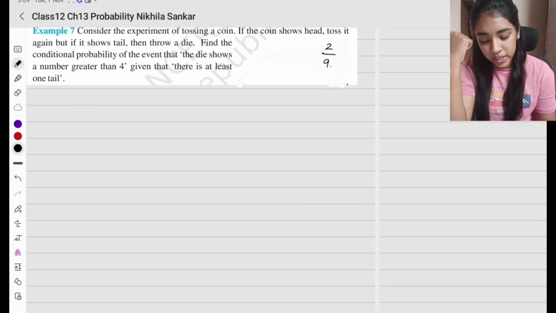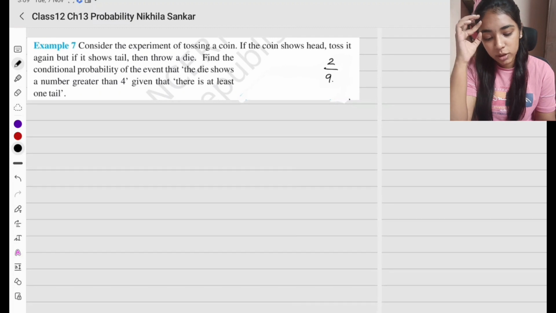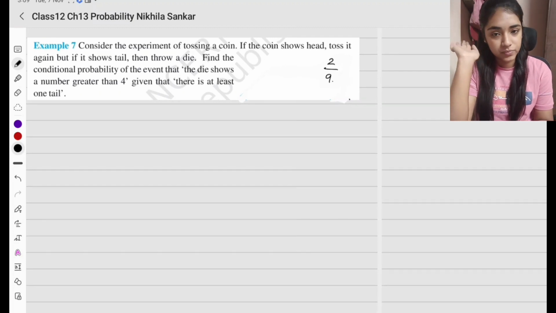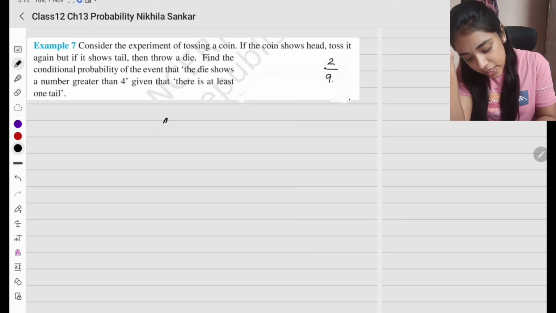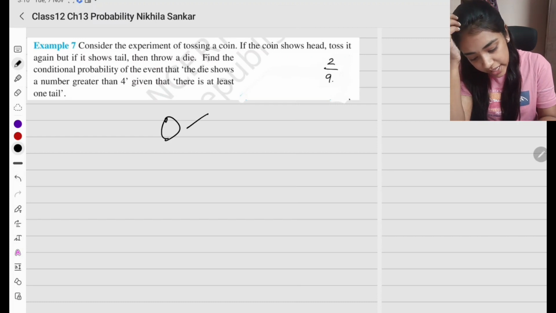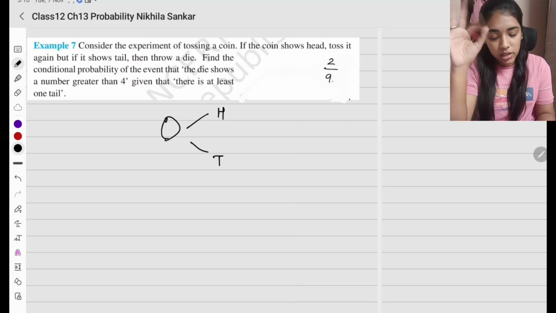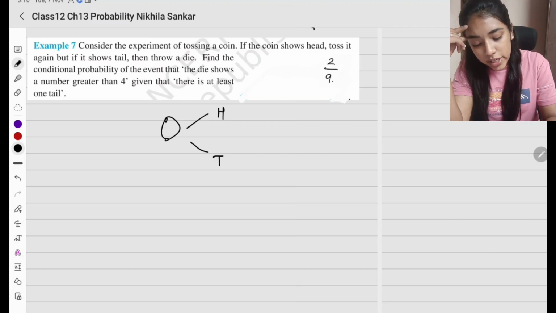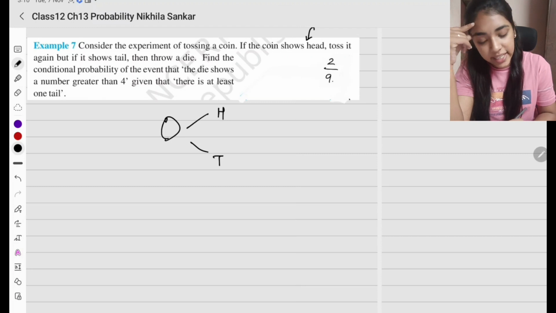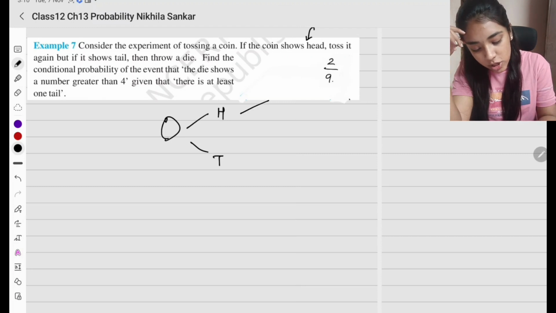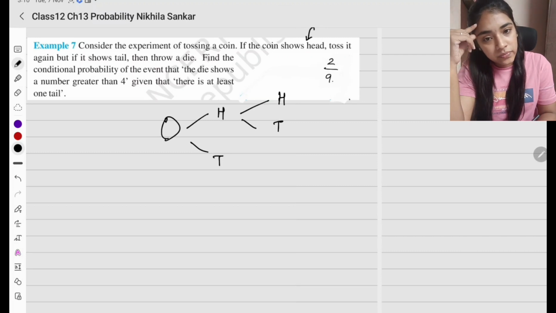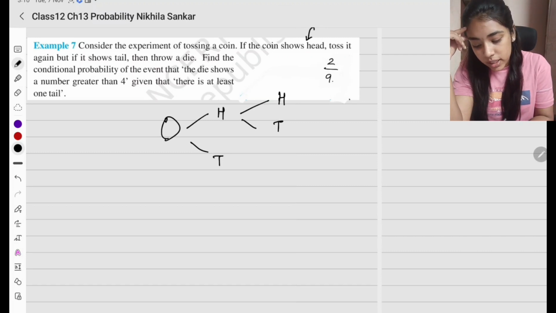So அது எப்படின்னு பார்ப்போம். So consider the experiment of tossing a coin. Okay, இப்போ நான் coin toss பண்றேன். So coin toss பண்ணா I can either get a head or a tail. Okay, coin toss பண்றேன். If the coin shows head, toss it again. So இப்போ head வந்ததுன்னா திரும்ப toss பண்ணுன்றாங்க. திரும்ப toss பண்ணா என்ன வரும்? Head, tail. Okay, now but if it shows a tail, then throw a die.